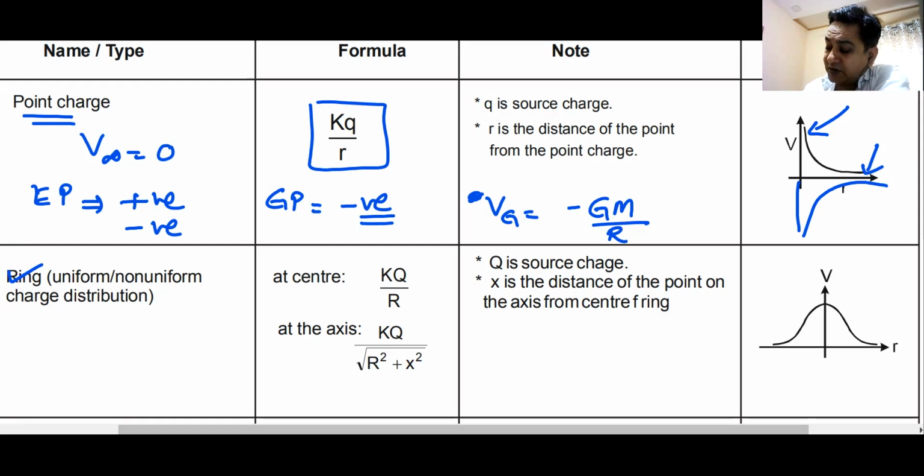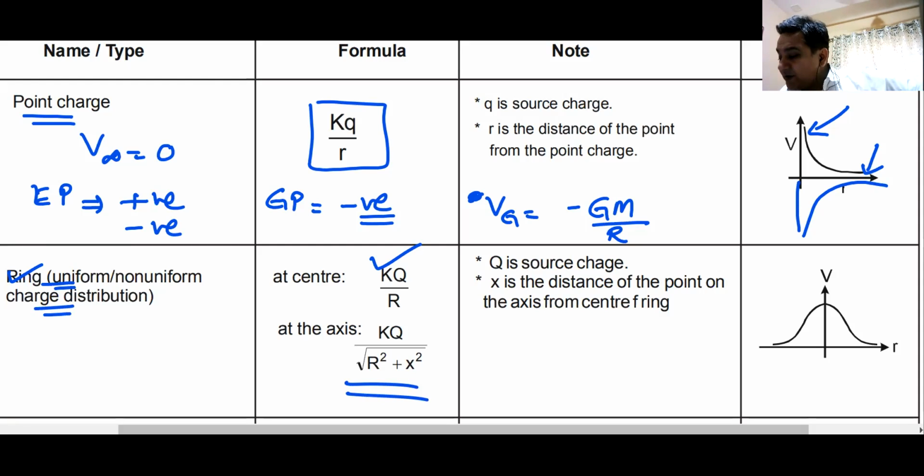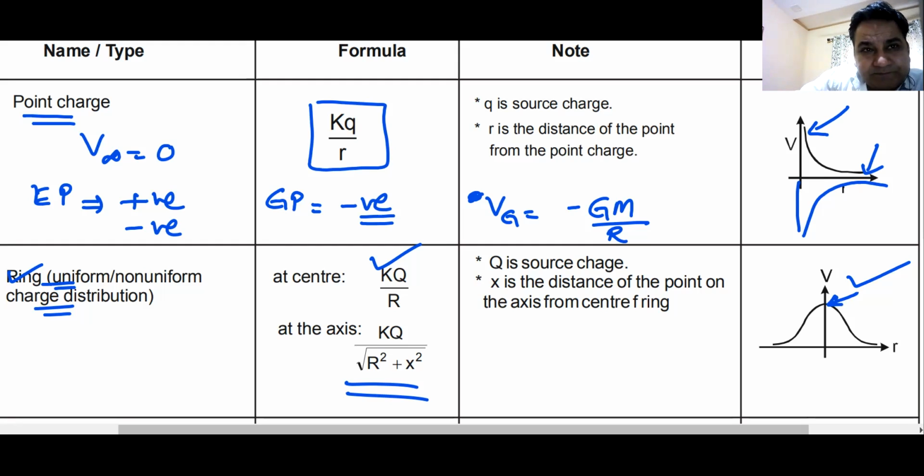Then we have gravitational potential or electrostatic potential for a ring. Same formula at the center at any point on the axis. This is the formula. You can also find the formula for gravitational potential. Just replace K by G, Q by M, and put a negative sign. This is how the graph looks like. Remember, electrostatic potential is highest for a positive charge at the center of the ring.